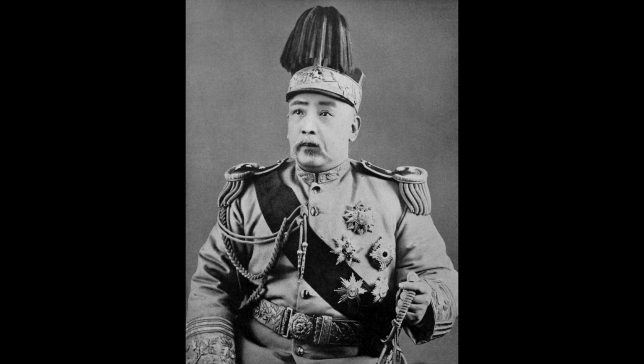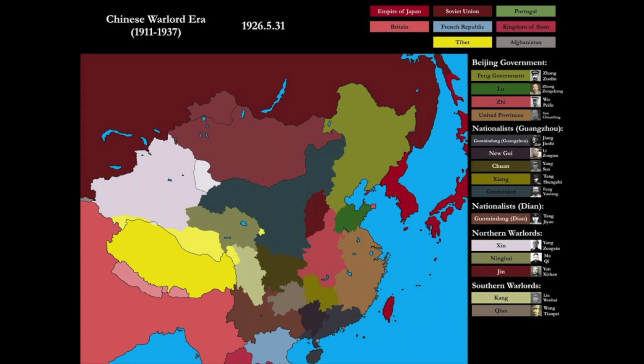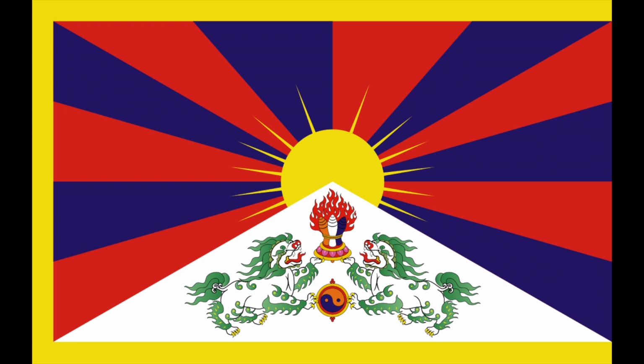Then, he declared that democracy was just a failed experiment and declared himself emperor of the new Empire of China. After only a year, Sun Yat-sen retook control of the country. However, this plunged China into the warlord era. If you know the game Hearts of Iron 4, you know this very well. But basically, different military generals and basically anyone tried to take control of China, basically ruling over individual provinces. Some provinces, like Tibet, even broke away and became separate countries.